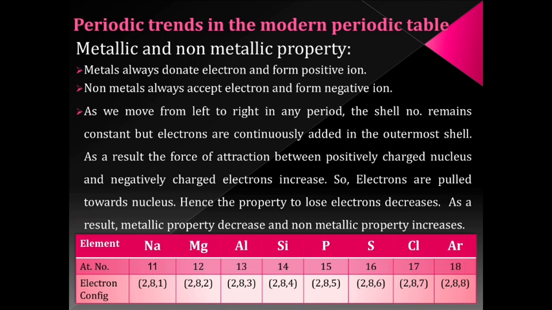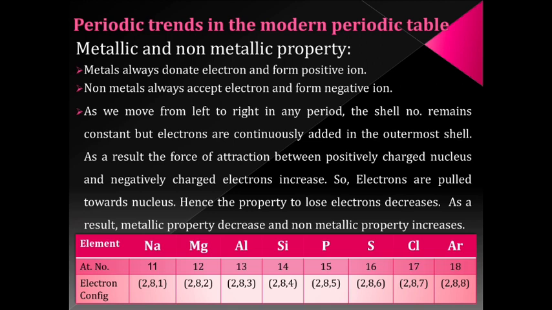Similarly, magnesium and aluminium contain 2 and 3 electrons in the outermost shell. They will also donate these electrons, complete the octet and attain stability. Now silicon. Silicon contains 4 electrons in the outermost shell. If it accepts 4 electrons, its electronic configuration will be 2,8,8.